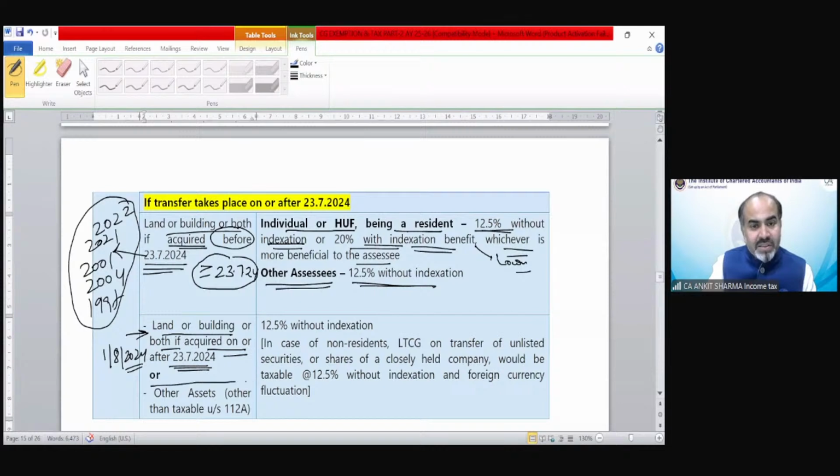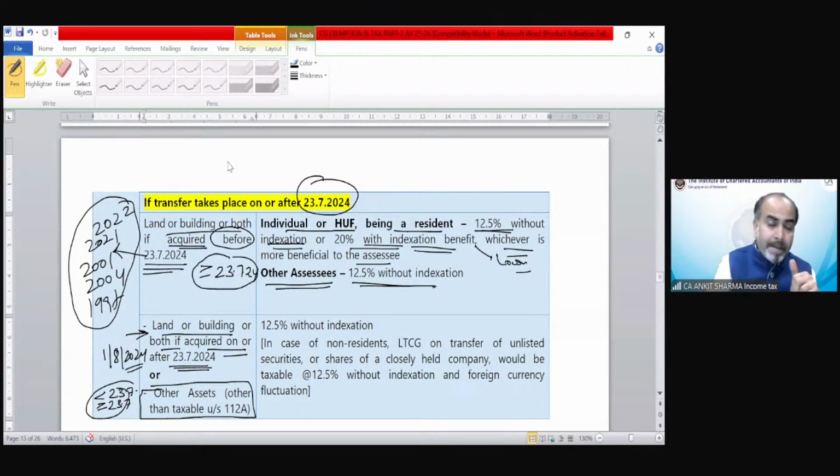Any other asset means except land and building, whether purchased before 23rd of July or on or after 23rd of July, does not matter. They should just be transferred on or after 23rd of July. So the building has been divided into two categories. Even when transferred on or after 23rd of July, it has been separated into two categories.